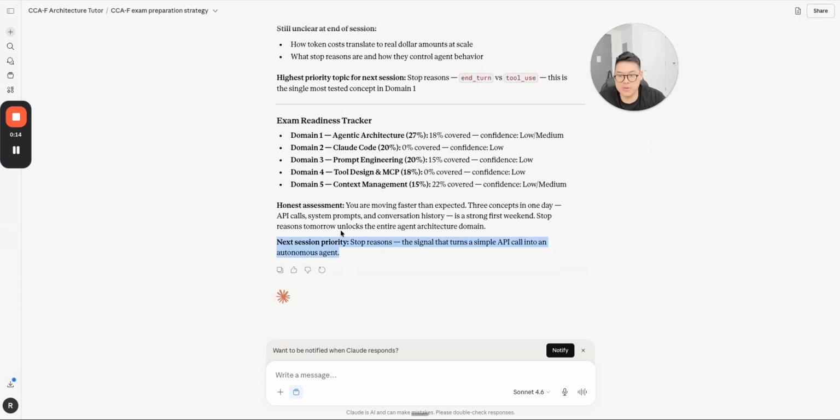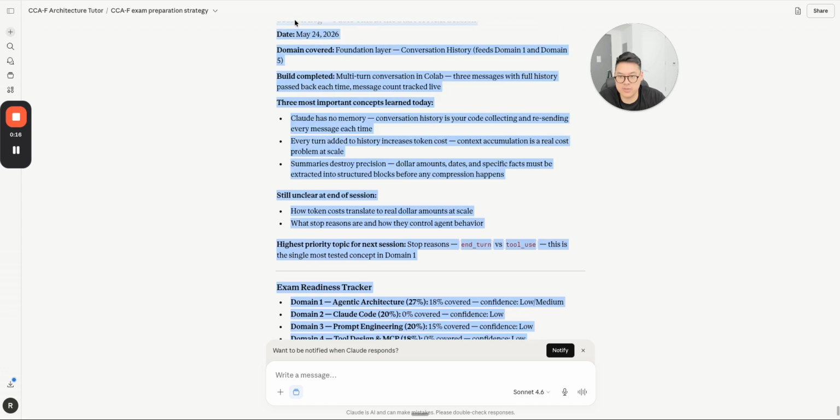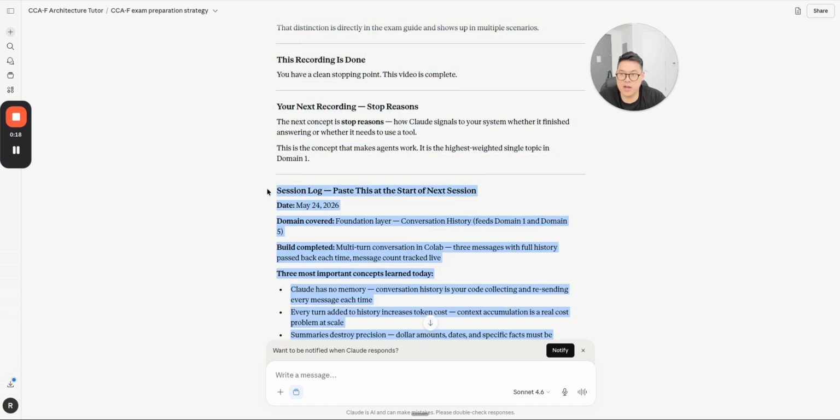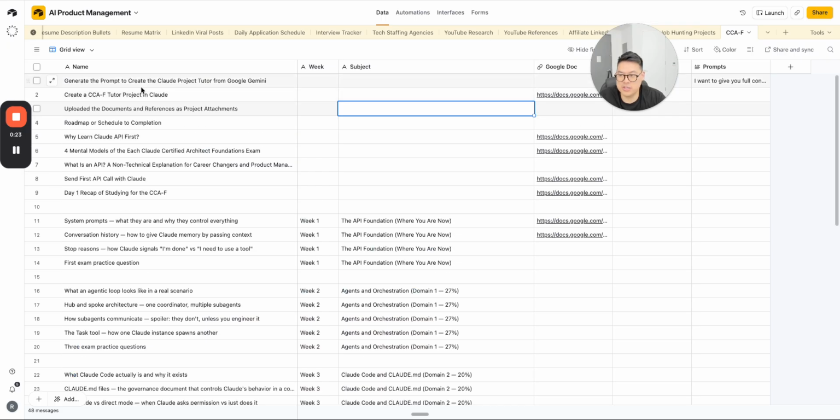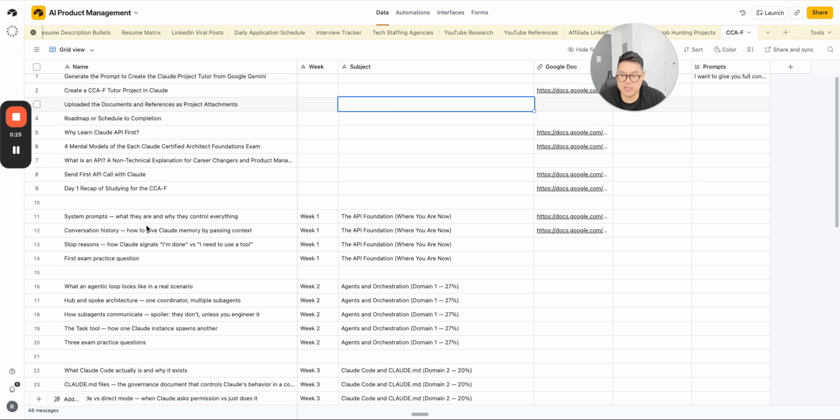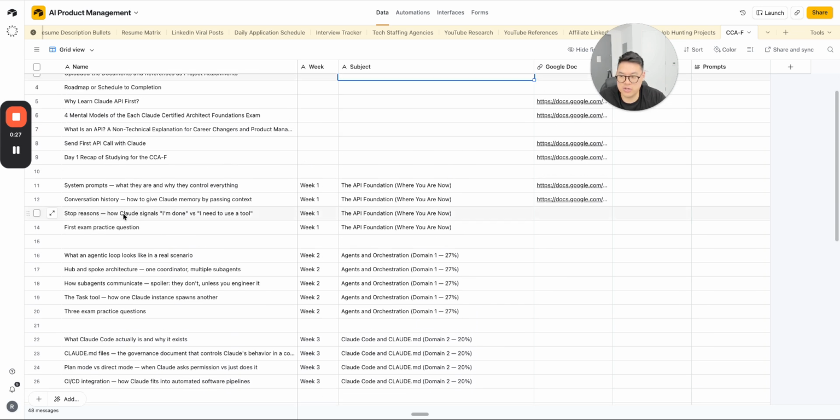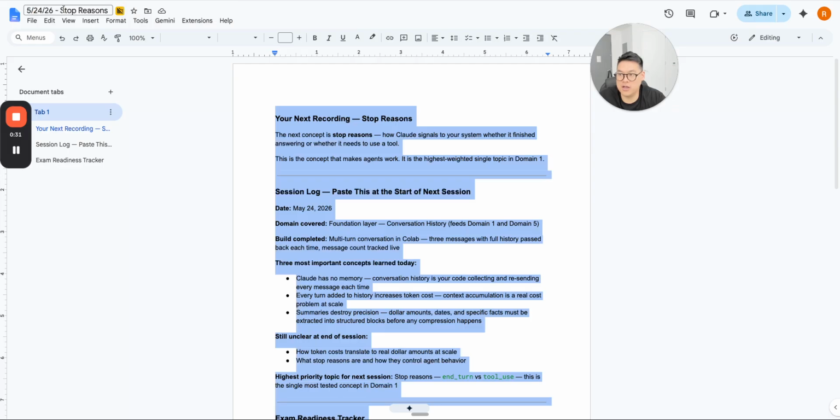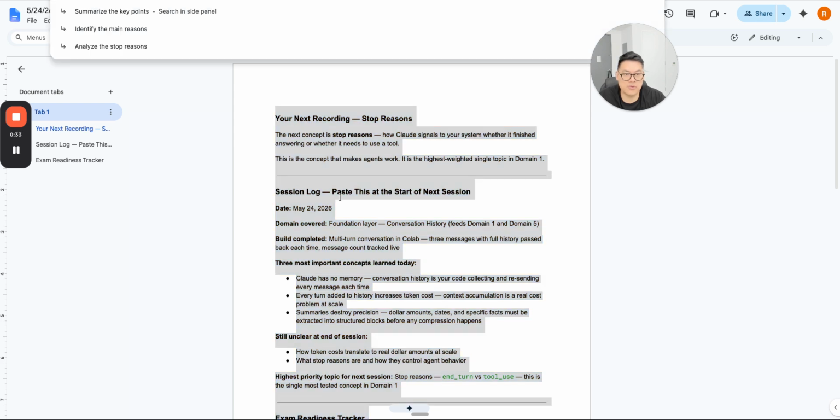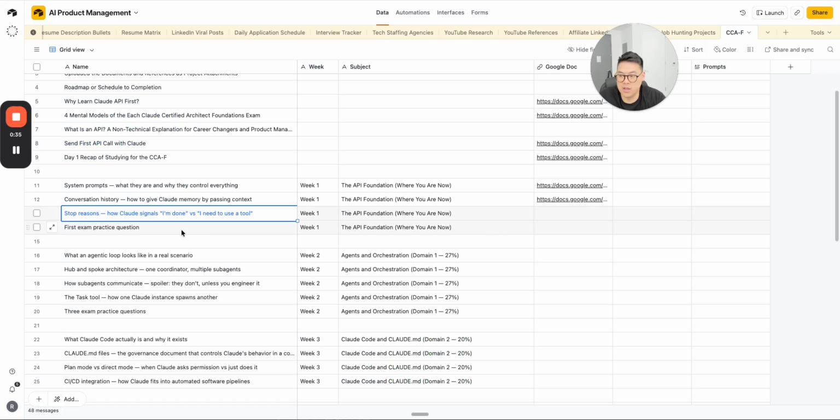So for starters, I'm going to create a separate Google Doc to document this. And I'm logging everything on my Airtable right here. As you can see, I've documented all the steps so far. This is actually looking good. So stop reasons, I have it right here, and I basically have this Google Doc right here, and I'm going to be adding it in.